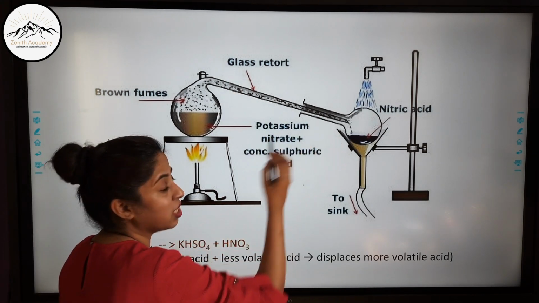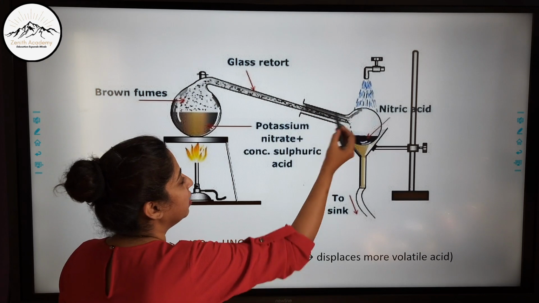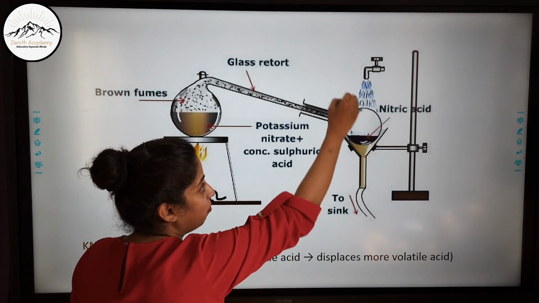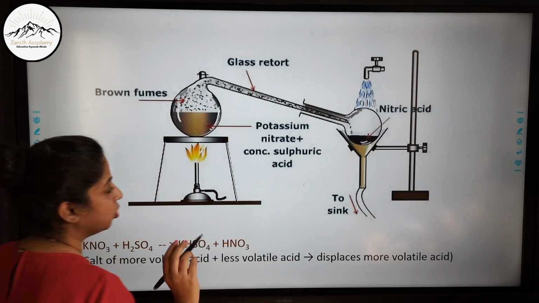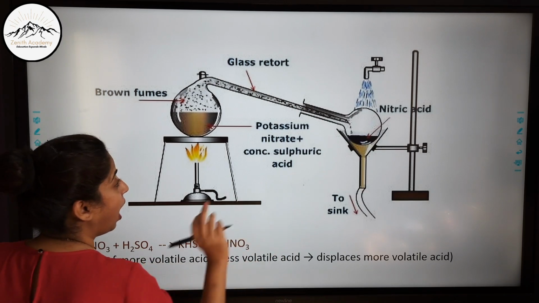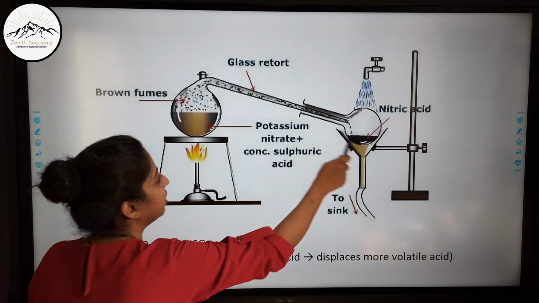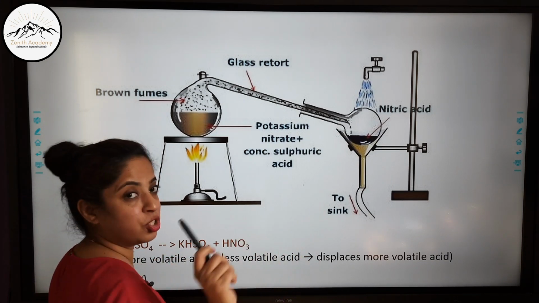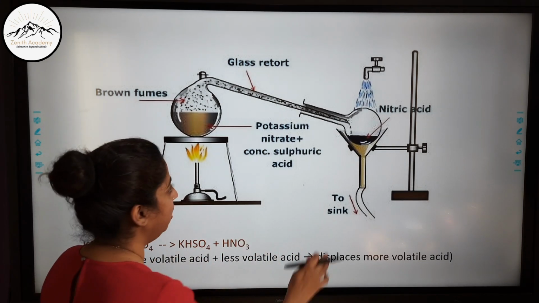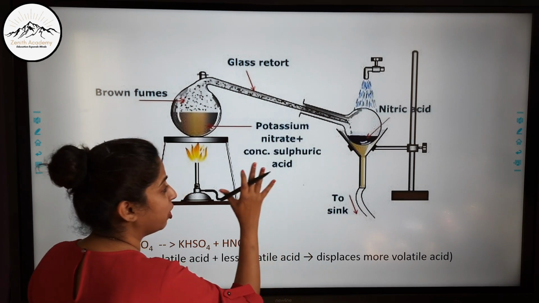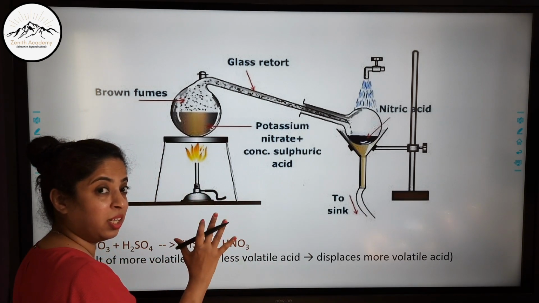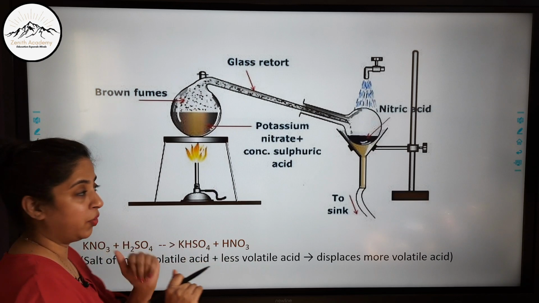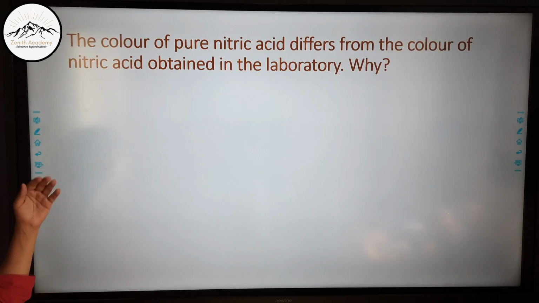The product is in the vapor state, and you convert it into the liquid state by cooling it down. Also, this apparatus is completely made of glass, and sulfuric acid is used and not HCl. These are the important points you should mention while explaining the laboratory preparation of nitric acid. Now let's go to the next question.